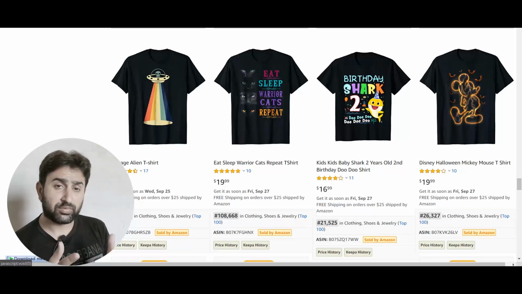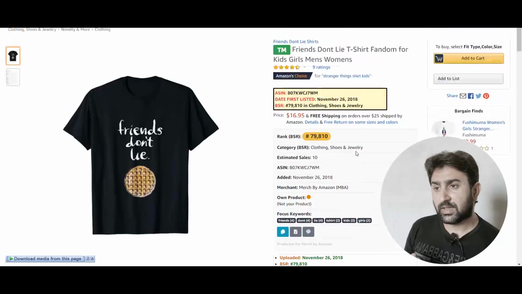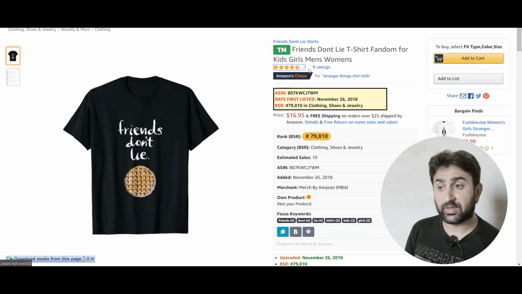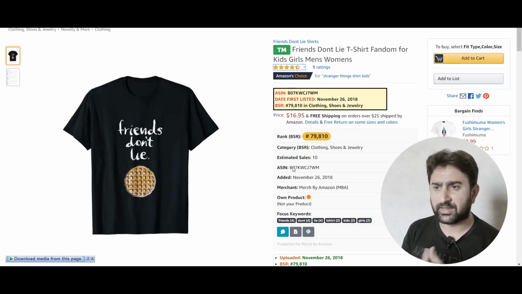Now I will show you some examples which are really bad examples, and these shirts should not be online on merch. Here is the first shirt. You can easily say that it is a really famous design, and you can check by the ratings that it's a really well selling design. It has 9 ratings, and the quote you see is "friends don't lie," and then there is this cookie or whatever that is.